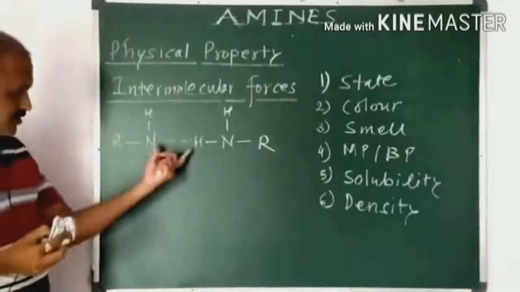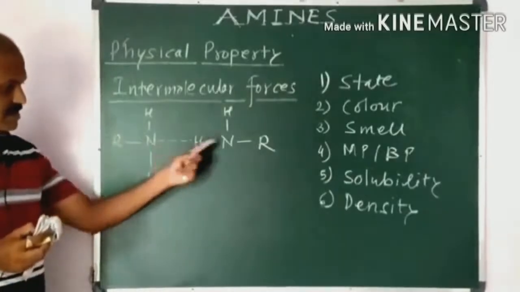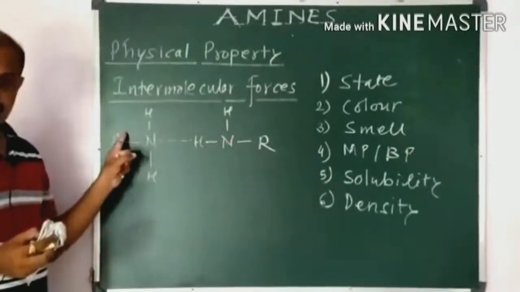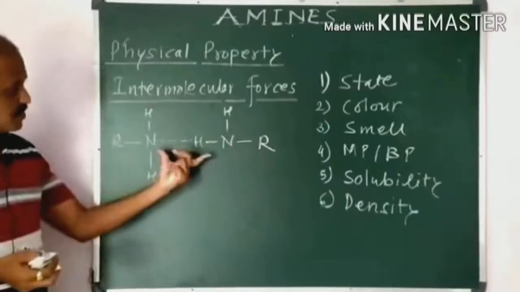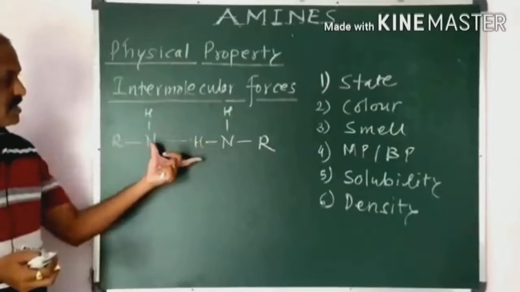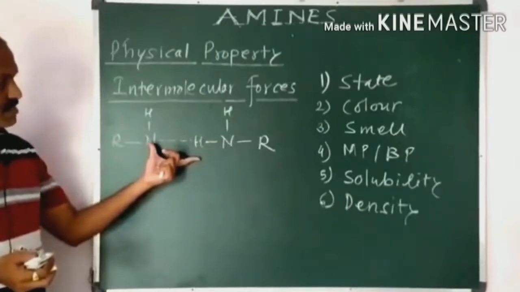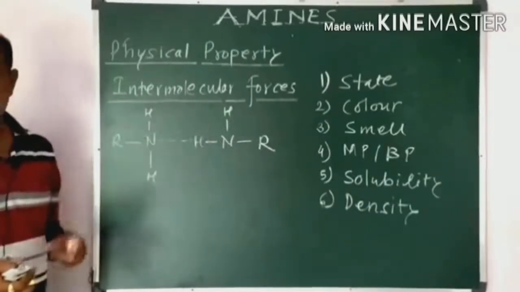No doubt there is a hydrogen bond between the two molecules, and such a force of attraction is called the intermolecular force of attraction in the case of amines.